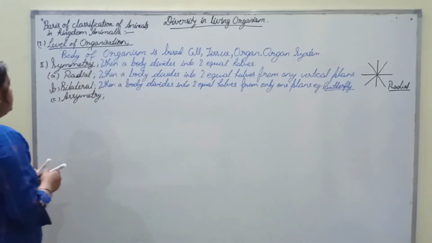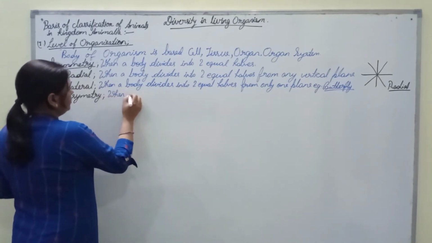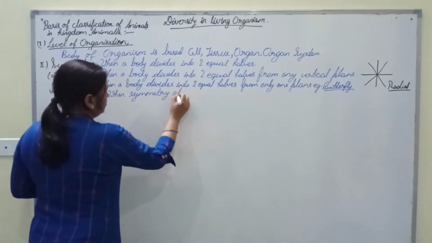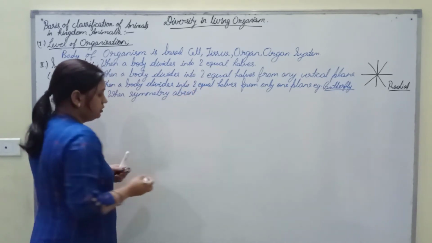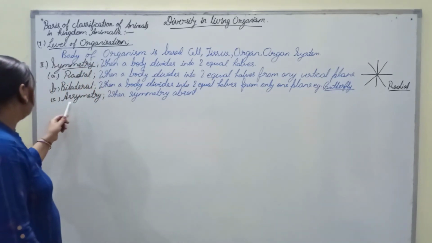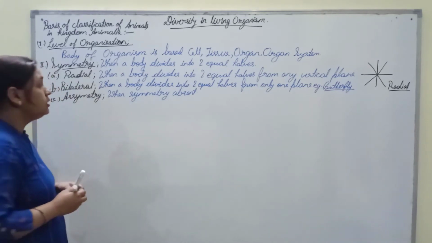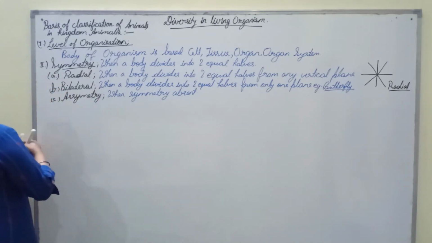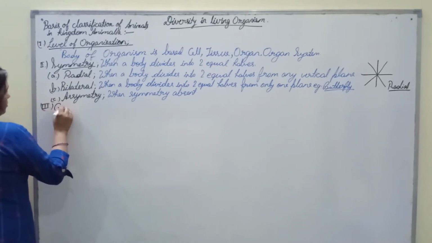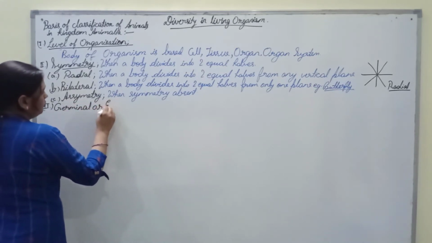Now the third one is asymmetry. When symmetry is absent, that means we cannot divide that organism into two equal halves, then it would be known as asymmetry. So the second criteria for the further classification of animals is based on symmetry, and the third criteria is germinal or embryonic layer.